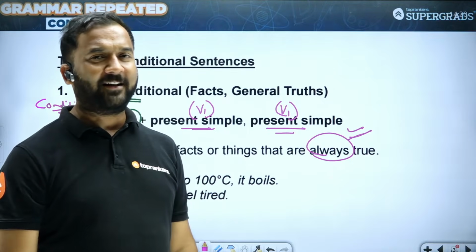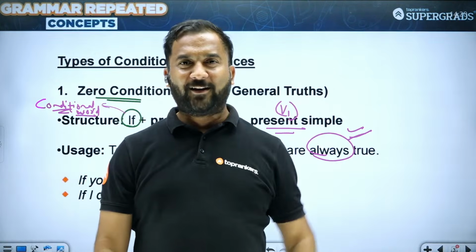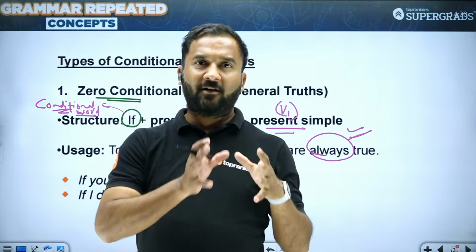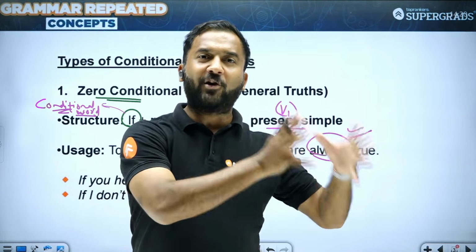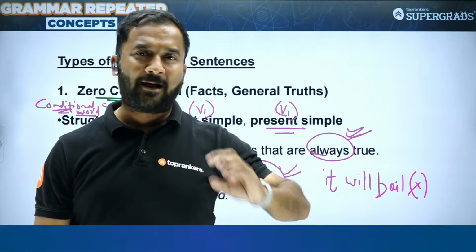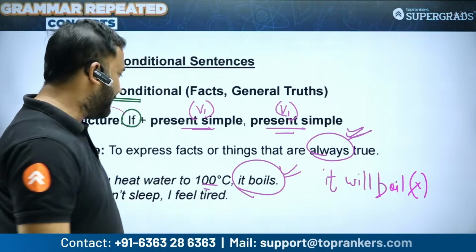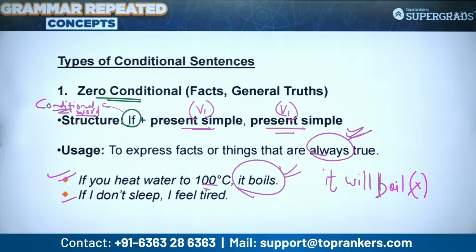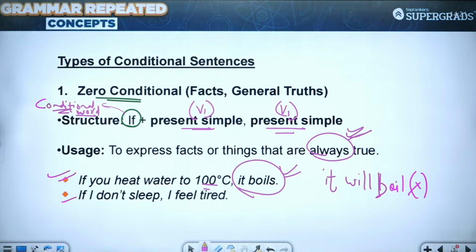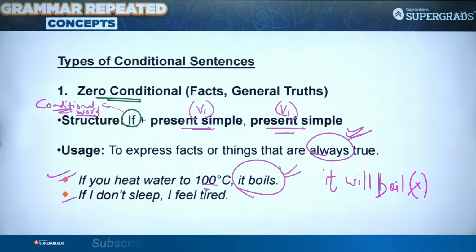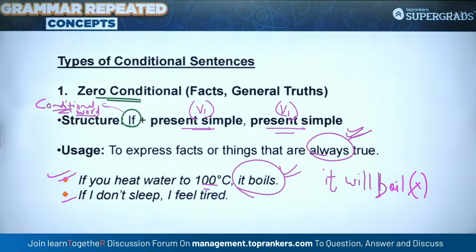There is no possibility. There is no 50-50. There is no 80-20 about it. These are the situations where there is 100% surety of an action taking place. This is something that will happen 100 out of 100 times. So this is how you use zero conditional, students. This is our first type of conditional that we are talking about.